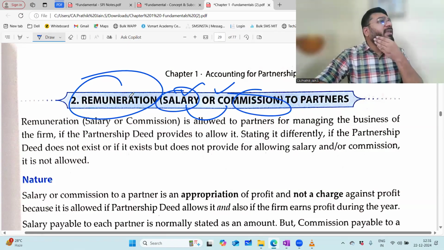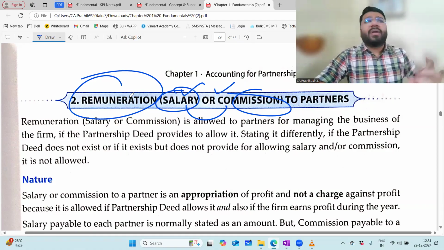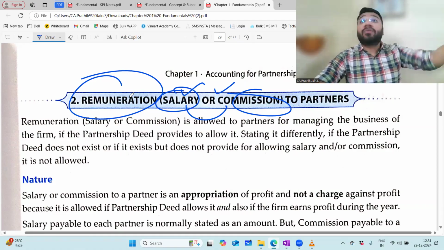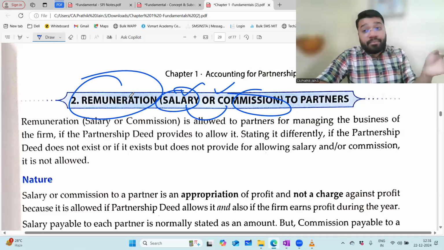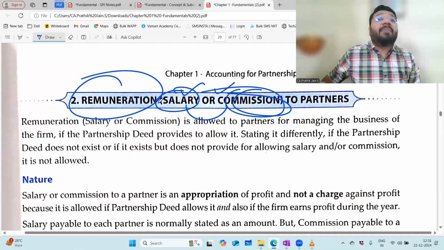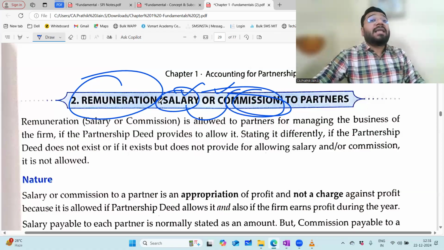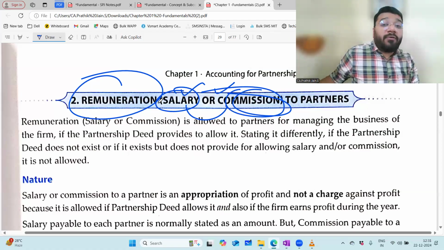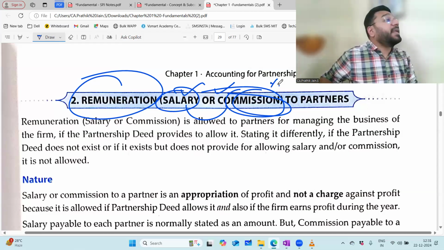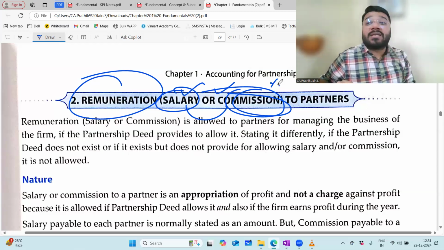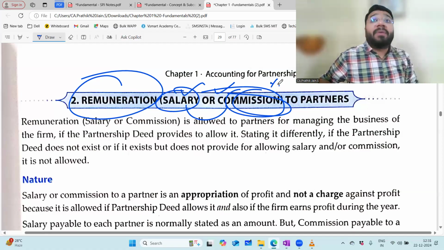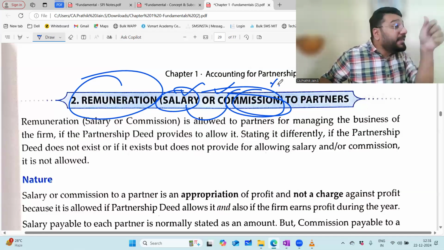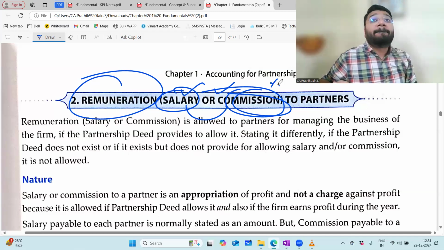Salary, no problem. Every partnership deed says, okay, I'll pay you 10,000 salary per month, or 50,000, or 1 lakh salary per month. In salary cases, you have no problem because the absolute amount has been defined in the partnership deed. The problem comes in the commission part. Commission, they will never give you as an absolute amount. They will always give it in the form of a percentage. And this percentage will be linked either to the turnover of the business or the profitability of the business.